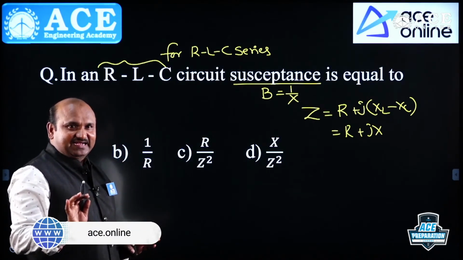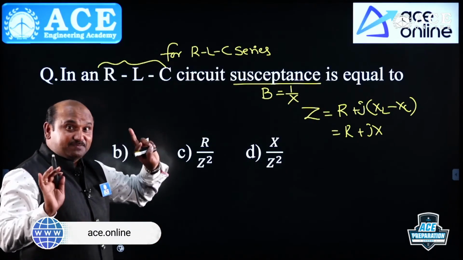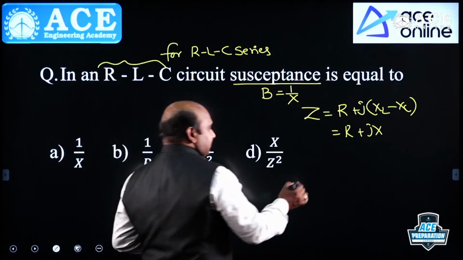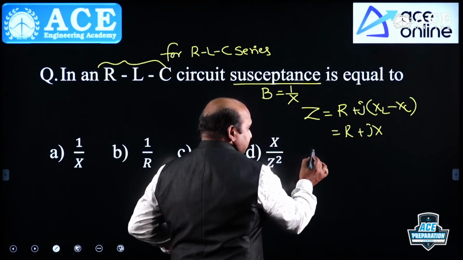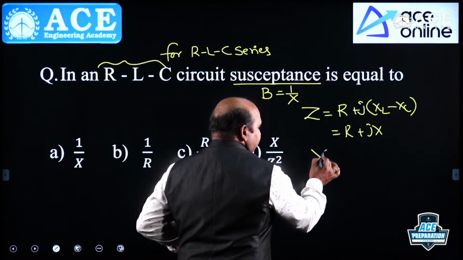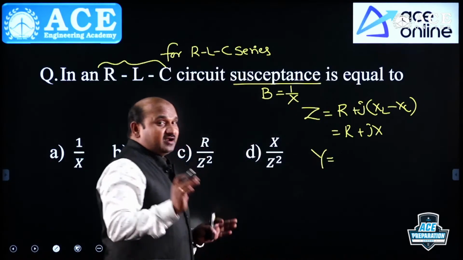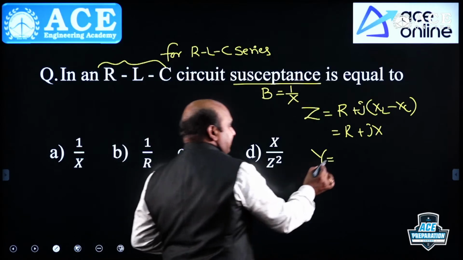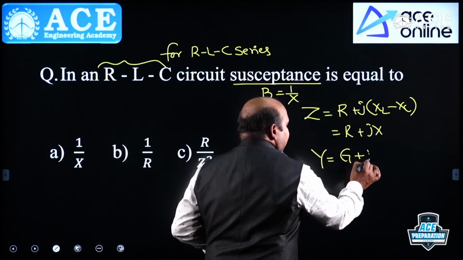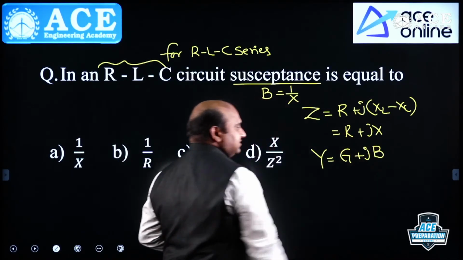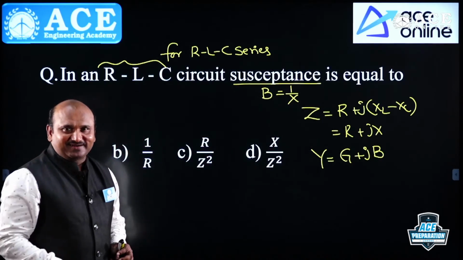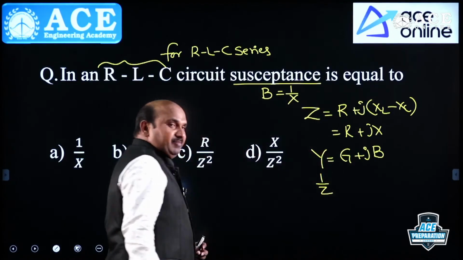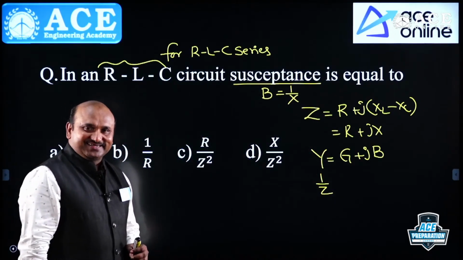For this RLC series circuit, susceptance can be defined for admittance only. Under the total admittance, we should consider the imaginary part. The admittance is, in terms of impedance, 1 by Z.